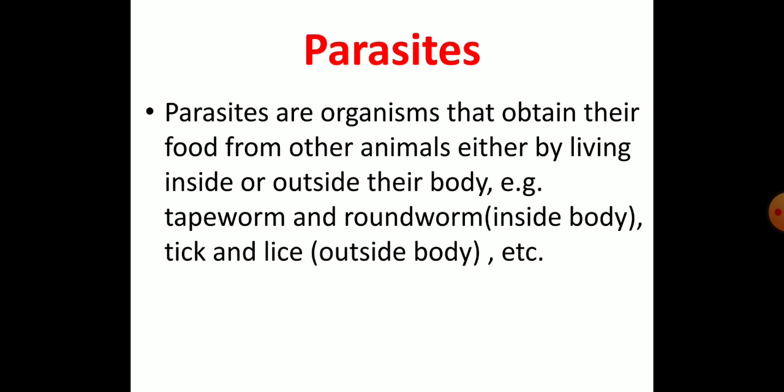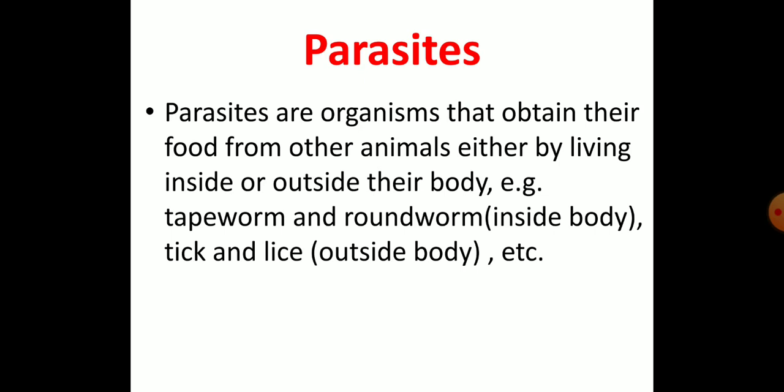Now parasites. Parasites are organisms that obtain their food from other animals, either living inside or outside their body. For example, tapeworm and roundworm live inside the body. So these parasites are known as endoparasites. And tick and lice live outside the body.